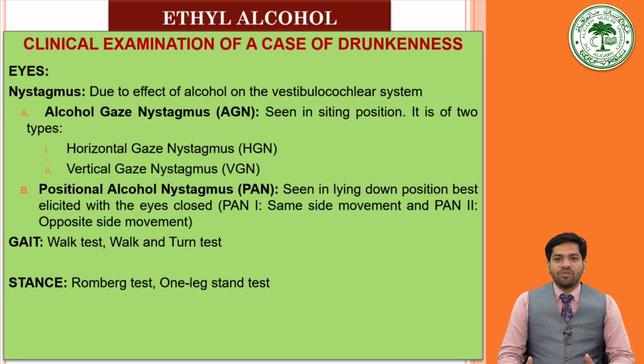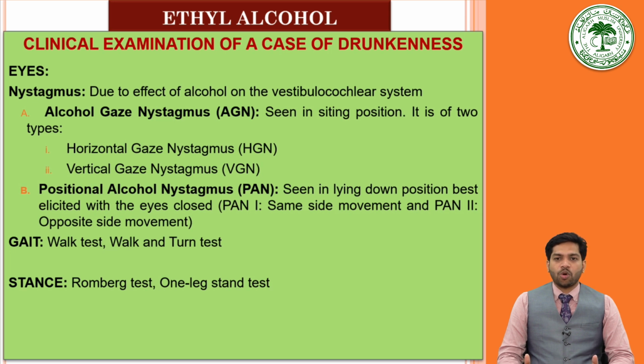Then the eye, we shall examine it properly. We shall look for the visual acuity. We should look at the intrinsic muscles. In that, we should look at the size of the pupil, whether they are dilated, and the reaction to light, what their status is, whether they are contracting, and what the movements are. Then the extrinsic muscles shall be noted, whether the convergence is proper or not, whether strabismus or nystagmus is there or not. Looking for nystagmus is very important in case of alcohol intoxication.